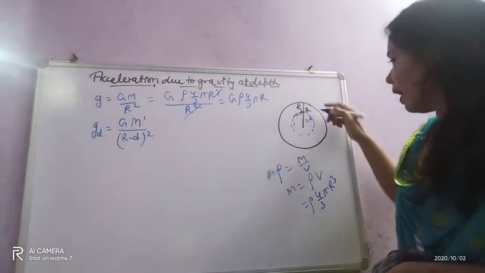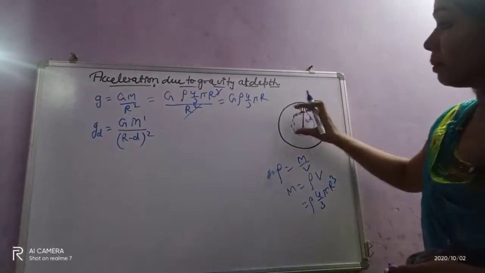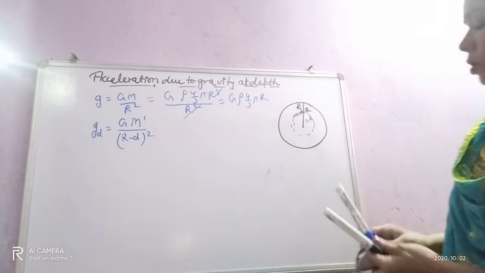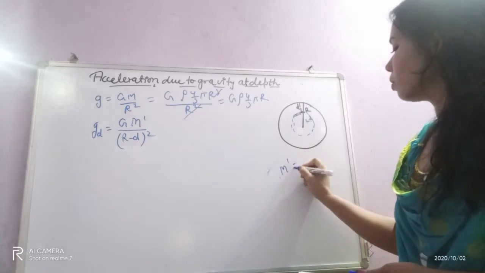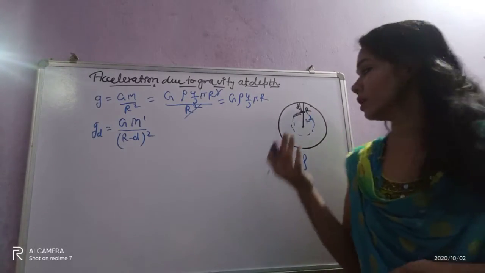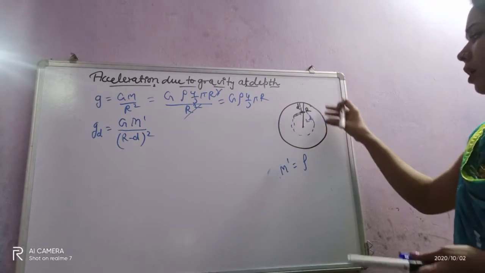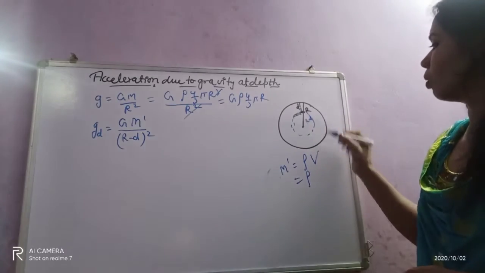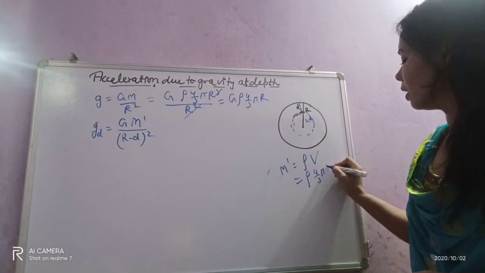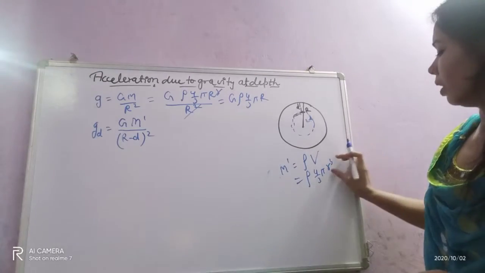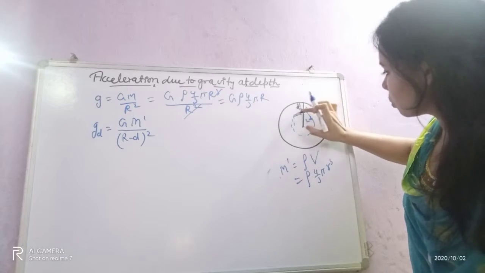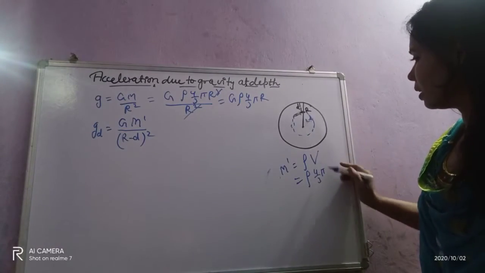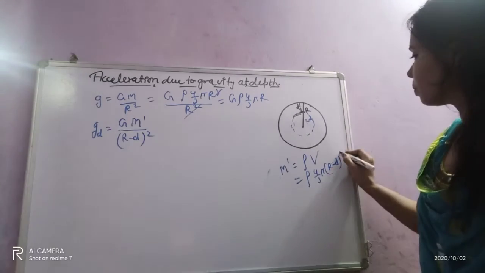Now at depth we will find M prime using the same formula. M prime equals density into volume. We are considering that the density of Earth is similar everywhere, so the density is rho. The volume of this sphere has radius R minus d, so the volume is 4 by 3 pi (R minus d) cube.